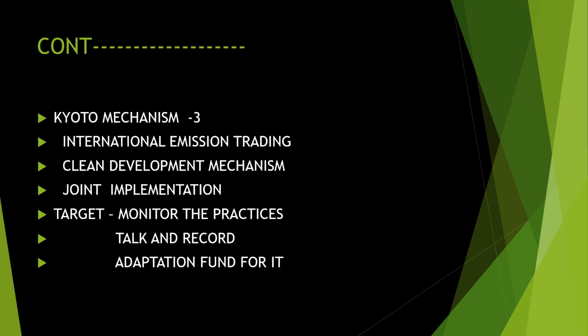Next, target. Monitor the practices. Monitor means which country is doing and who is not doing, and who is responsible for that, and like that they have to monitor it. Monitor and reduce the gases from the environment. So monitoring is the first practice. Then talk and record, means think about it, making the agreements, all these things. Then an adaptation fund for uplifting the countries. Funds have to be raised. These three are the targets of the Kyoto mechanism.